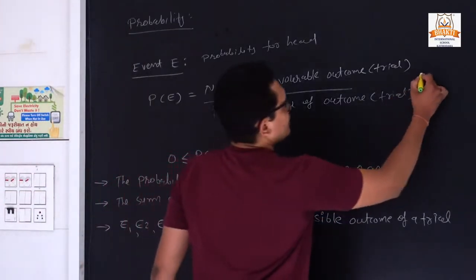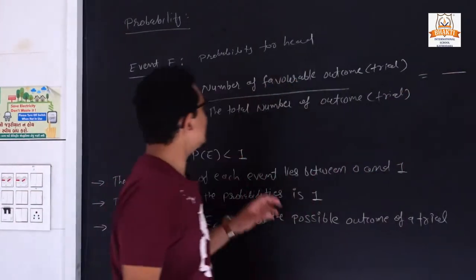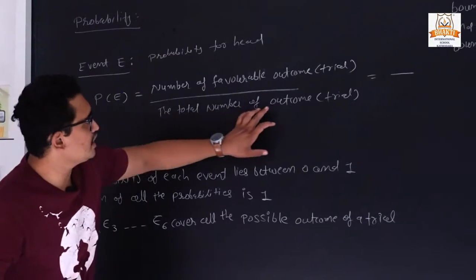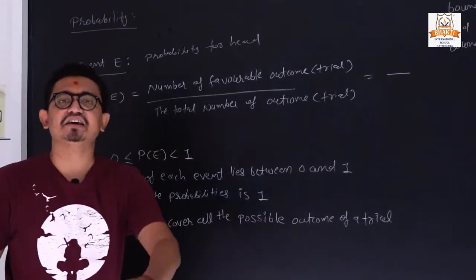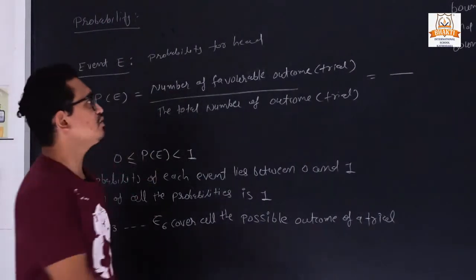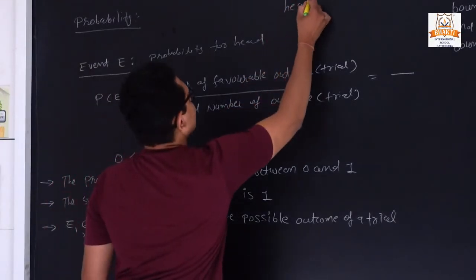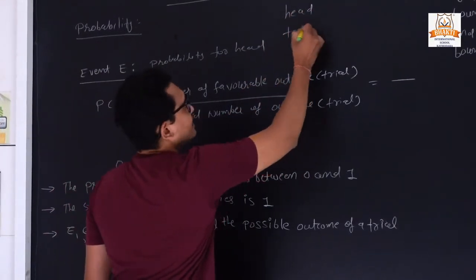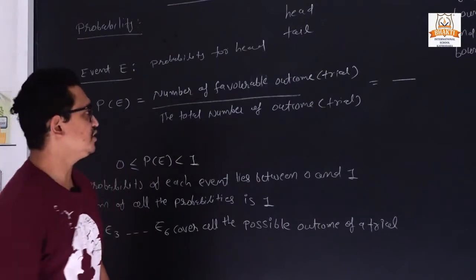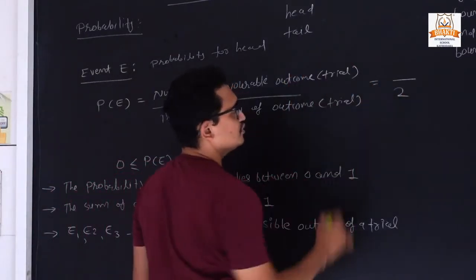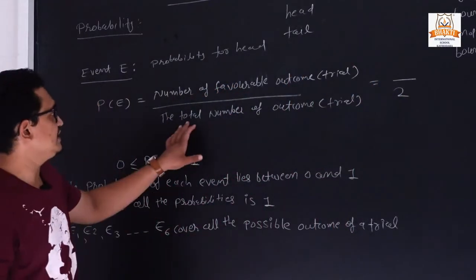Now see the total number of outcomes. If we are tossing a coin, we have two outcomes, head or tail. So the total outcome is 2.